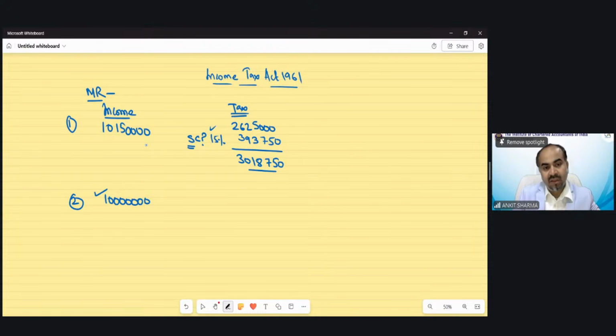So we will take this value up to which there was a different, preceding surcharge rate. So the tax liability would be 258,0000 and surcharge would be in this case applicable at 10%. So my tax liability would be in this case.